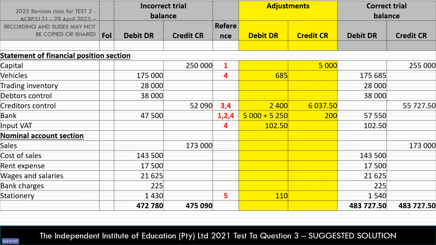And then lastly, we use those adjustments to do the correct trial balance. And now you can see once we've done the adjustments, our total debits and total credits are equal. But this question, you can practice at home and circle back to my slides just to make sure you've got it all correct.